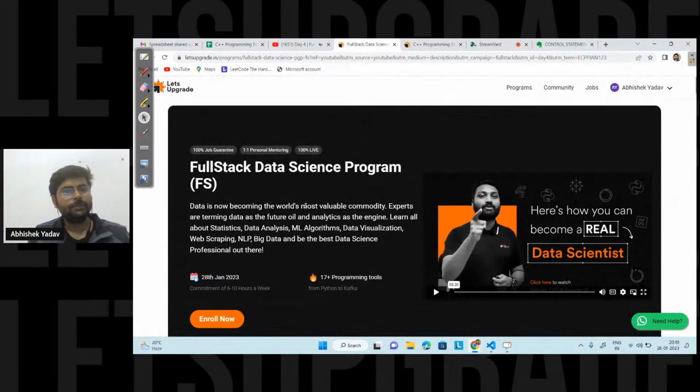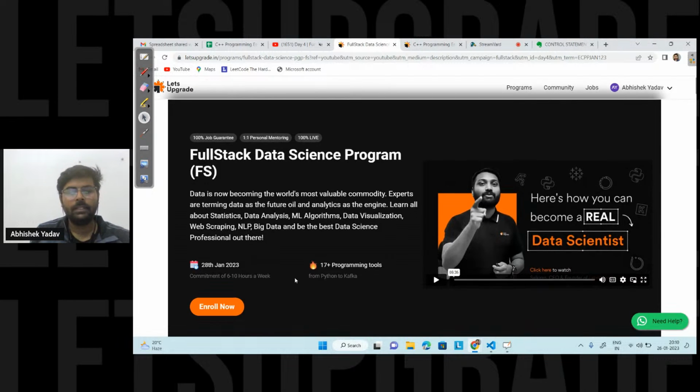So here you can see we have a full stack data science program, and these are all the things that we will cover. That is statistics. We are analyzing the data. We are discussing various machine learning algorithms. We are making projects using these machine learning algorithms. We are visualizing the data, right? We are learning about different tools with the help of which we can visualize the data. Okay, so this will be the program.